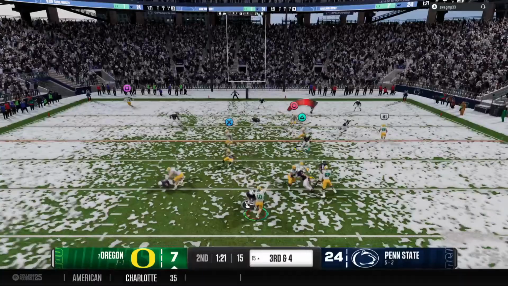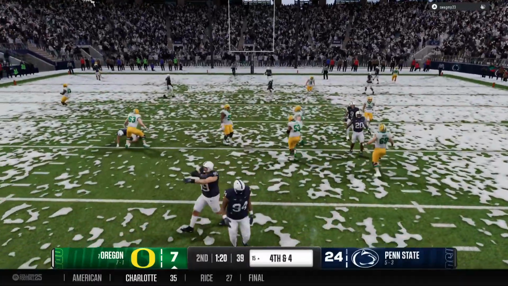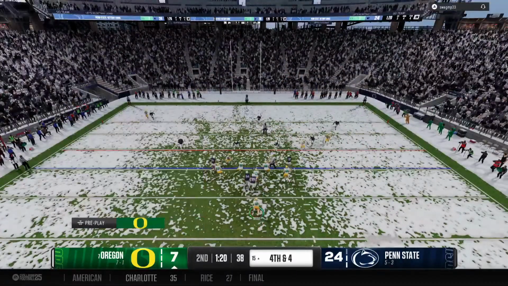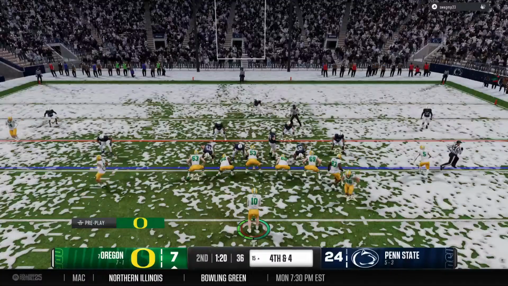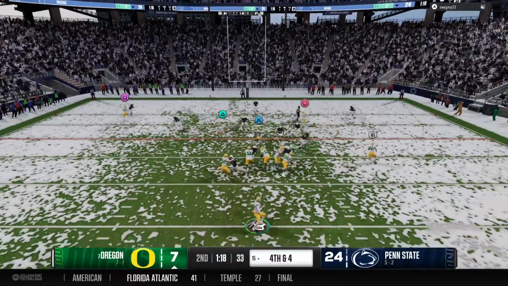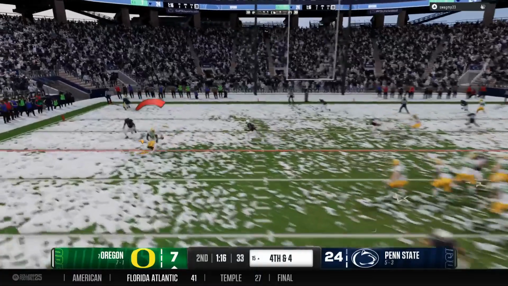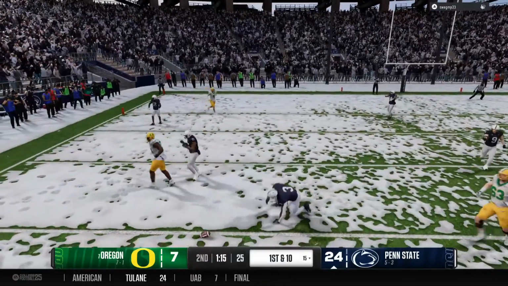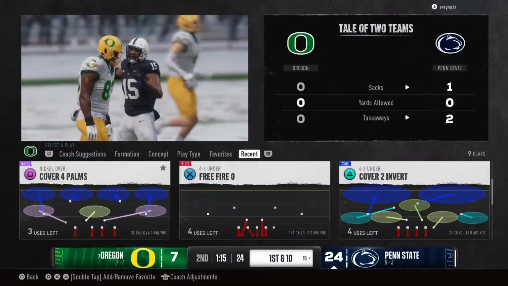Shotgun snap, wants to throw it on 3rd. And he was hit just as he was releasing the pass, and it falls to the ground incomplete. The offense failed to convert on 4th down earlier, but that didn't change their thinking here. It's incomplete, and they'll turn it over on downs.